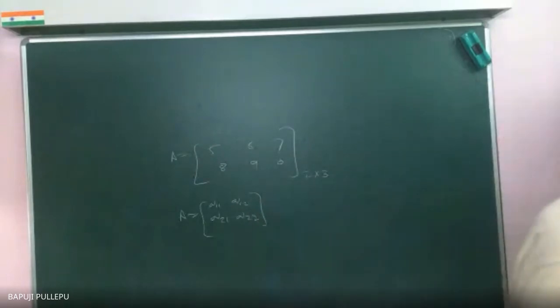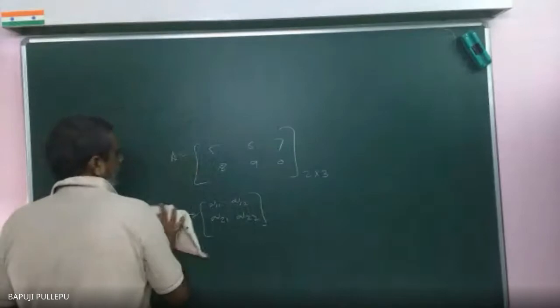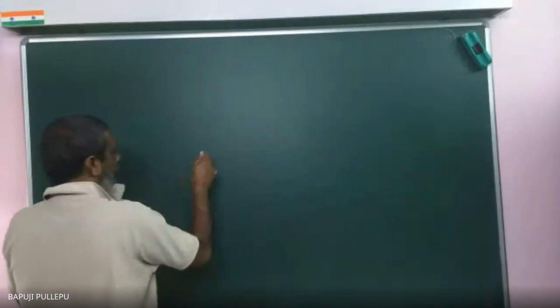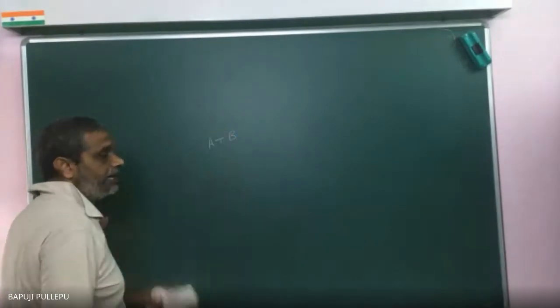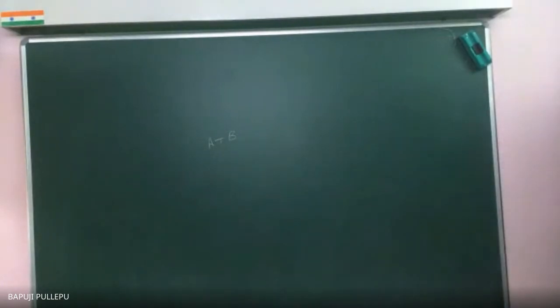Okay, this is the matrix order. If two matrices are there and you want to add them, how can you add two matrices? The particular elements will add. What is the condition first? Both should be of the same order.